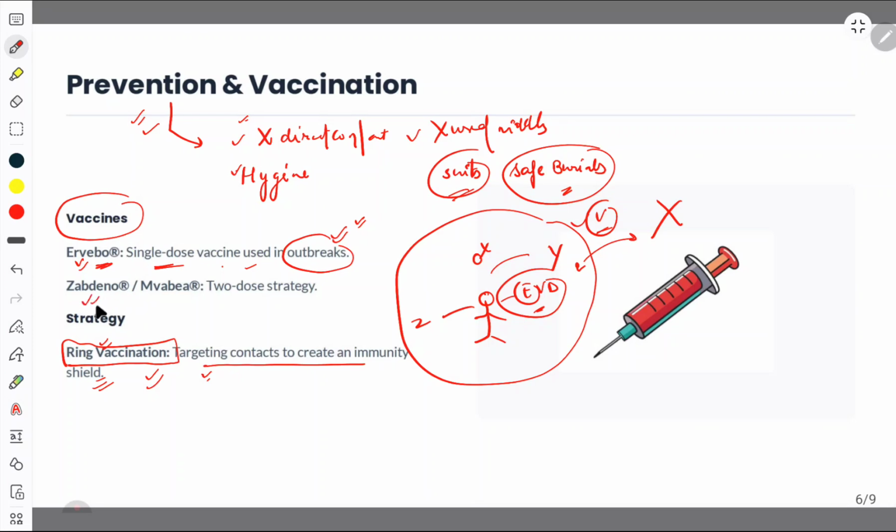Next vaccines for Ebola are Zabdeno and Mvabea. Zabdeno and Mvabea, these two have a two-dose strategy. So for Ervebo, there's only one dose vaccine used in the outbreaks, and for Zabdeno and Mvabea, there are two-dose strategies.